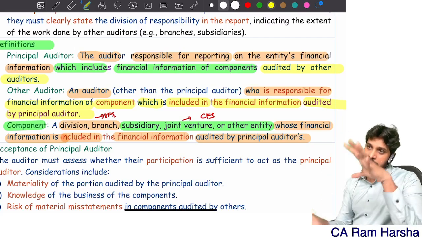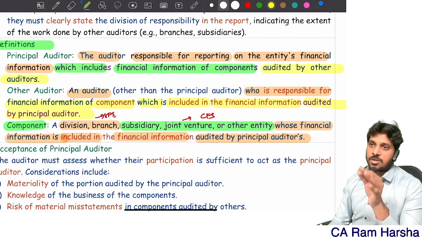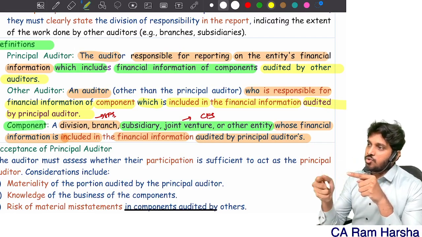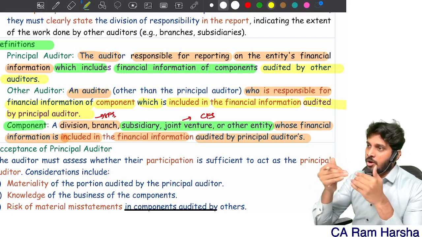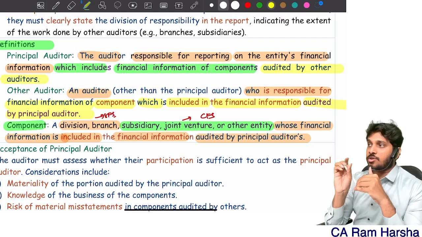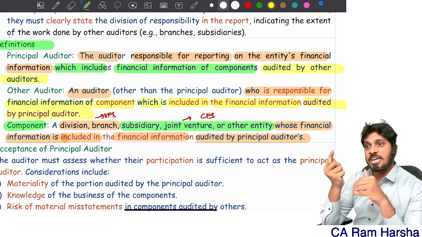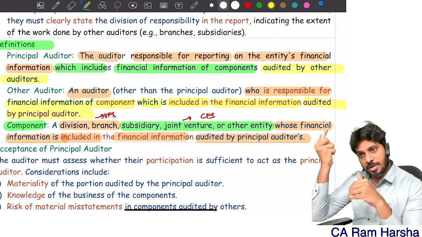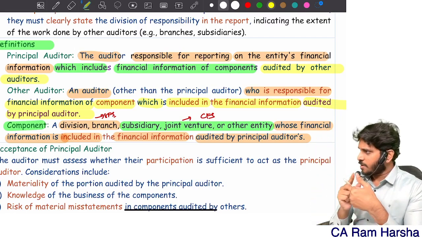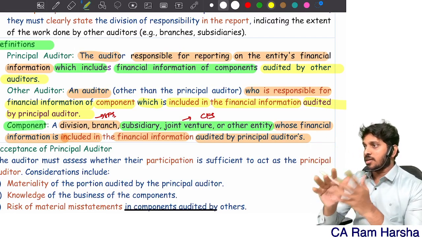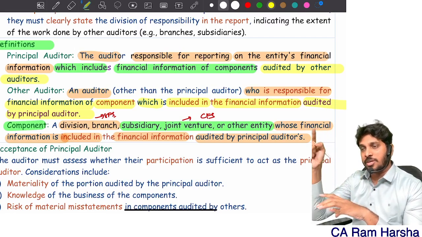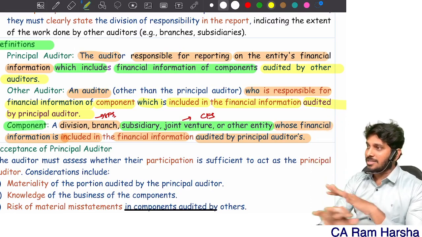So how easily they mentioned is, who is a principal auditor? He is the auditor for the entity, which includes components' financial information audited by other auditors. Over. Who is a component auditor? He is an auditor for the component financial information which is included in financial information audited by principal auditor. What is a component? It may be division, branch, subsidiary, joint venture, associate, whose financial information is included in financial information audited by principal auditor.